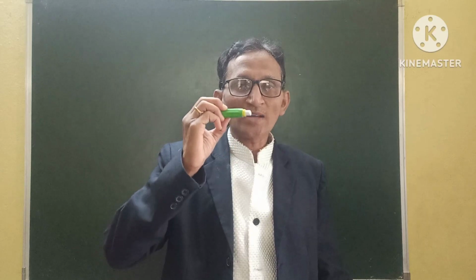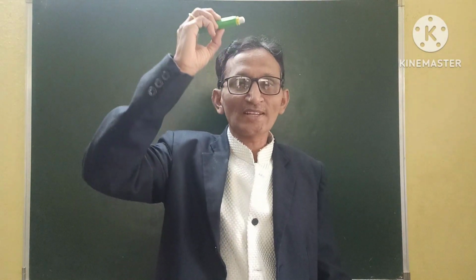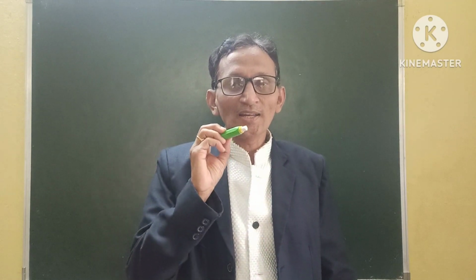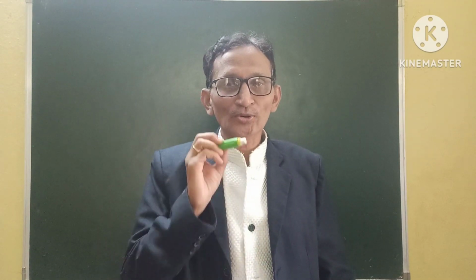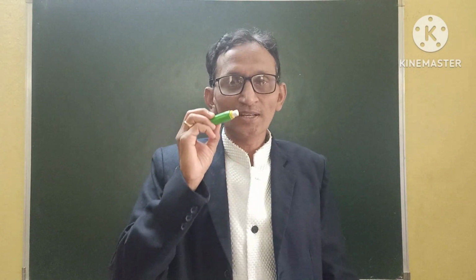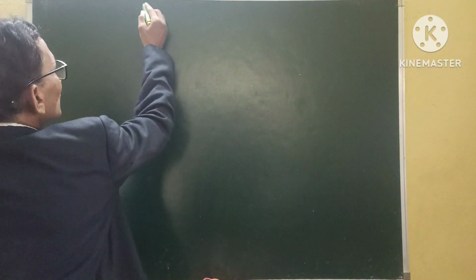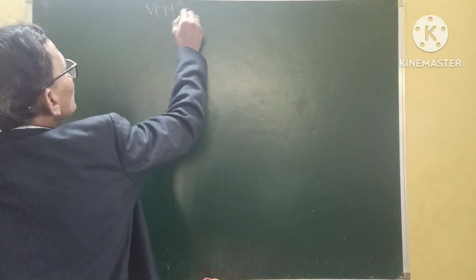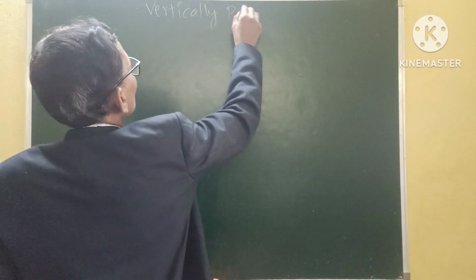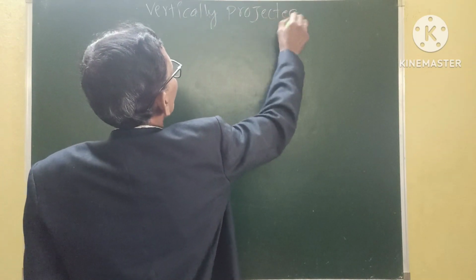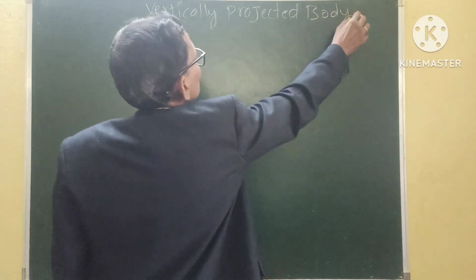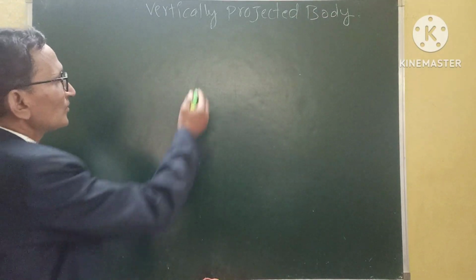So at any point in the path of the journey, before reaching the highest point, the energy of the body remains constant. The total energy, which is the sum of the kinetic energy and potential energy, remains constant at any point in the path. So we are going to see that today in the case of a vertically projected body. Now I am showing the diagram to you, vertically projected body.